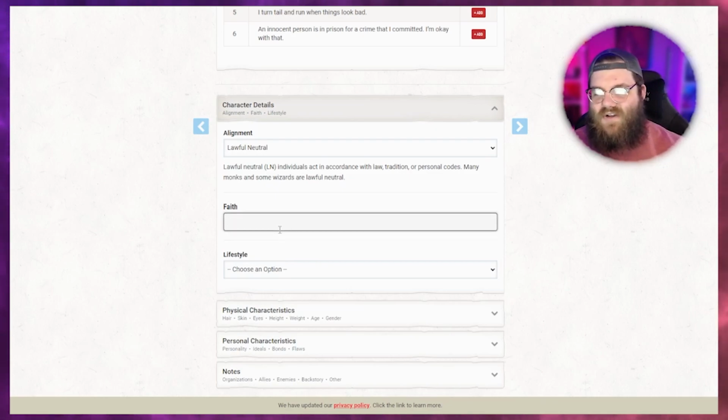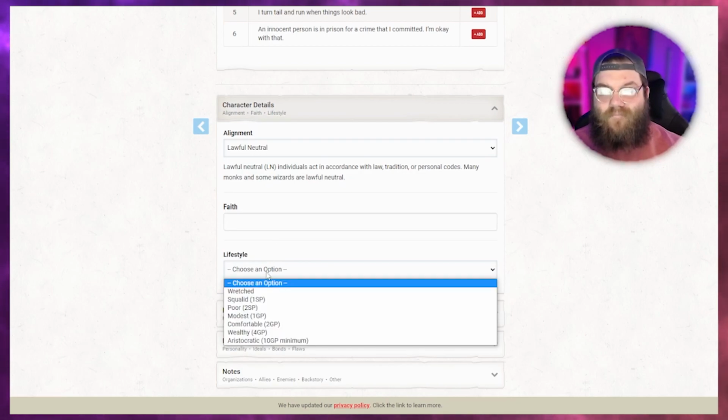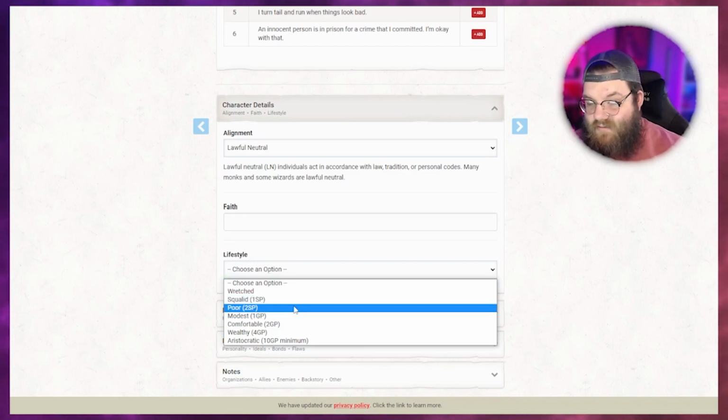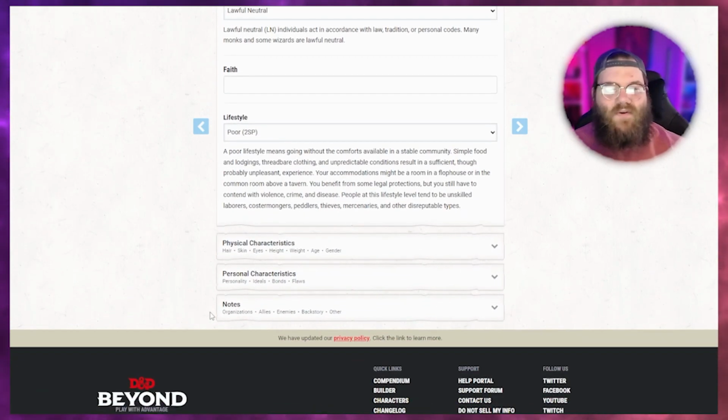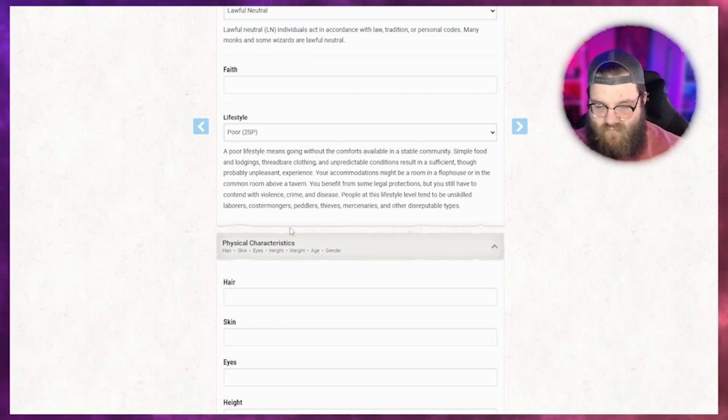Faith: what type of gods does your character worship? Lifestyle. This is another thing you may want to bring up with your DM, because some DMs choose to have a different distribution of wealth within a campaign. That's something they may choose to modify. But you can choose here pretty much how much starting gold your character has. So we're going to go poor. That makes sense for our character, right? Eco-terrorists, they don't have much with them.